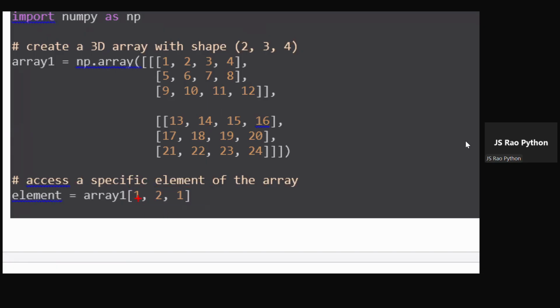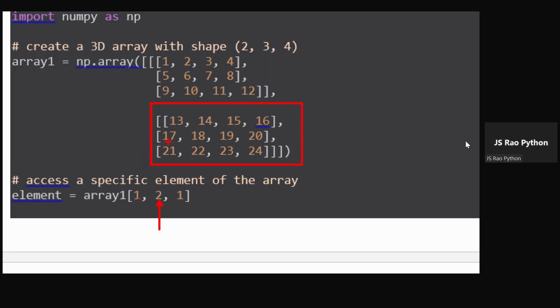Okay, now what is happening here? 1, 2, 1. So 1 represents the slice, this one. This is slice 0, slice 1, guys. Access a specific element of the array. So in which array? Slice 1 means this array. In this slice, there are 3 rows: row 1, row 2, row 3. Which row do you want?